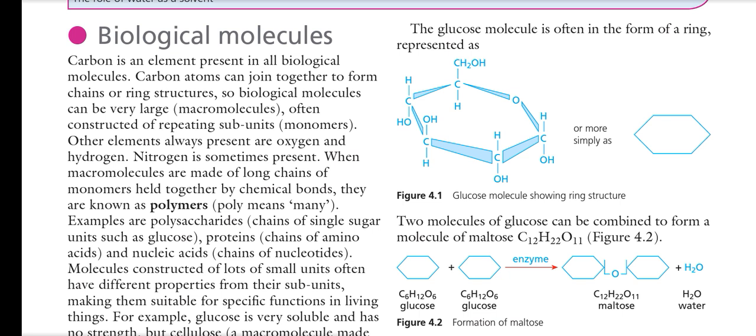So we can add something else here. Fats are not polymers, even though they are made up of large molecules. They are regarded as macromolecules, but they are not actually polymers, because they are made up of a heterogeneous group of compounds. Fats are a heterogeneous group of compounds which are not regarded as polymers. Polysaccharides, oligosaccharides and disaccharides are polymers, but monosaccharides are not. And we can add one more thing: fats are also not polymers.